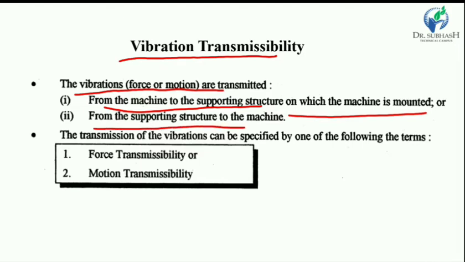So, transmission is possible vice versa, from support to machine or machine to support. The transmission of vibration can be specified by one of the following terms: the force transmissibility and motion transmissibility. So, transmissibility is of two types: force transmission and motion transmission. Okay.